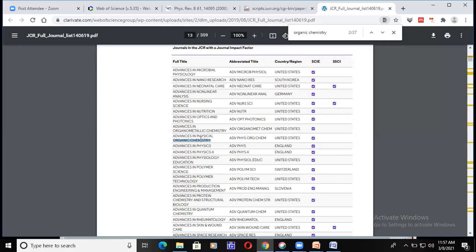Either you can go straight away to organic chemistry, or even chemistry journals are also relevant to you. Biochemistry is also relevant to you. Whether the number of journals is very small, you can choose all of those, and the list is given here. You should copy this list. Thereafter, you should go to that particular journal page and find out the journal guidelines.